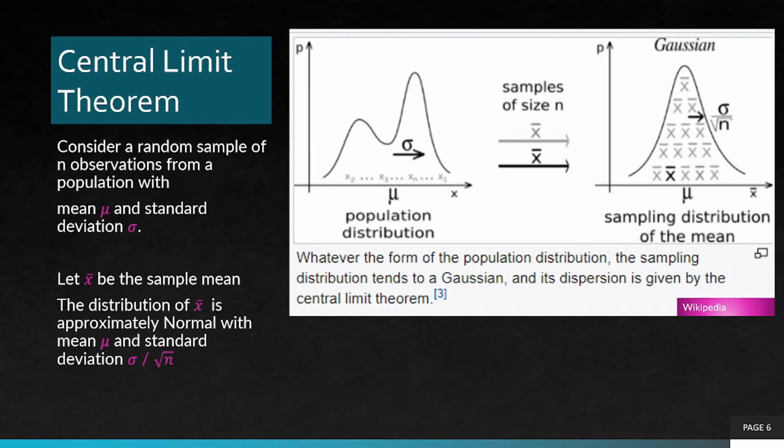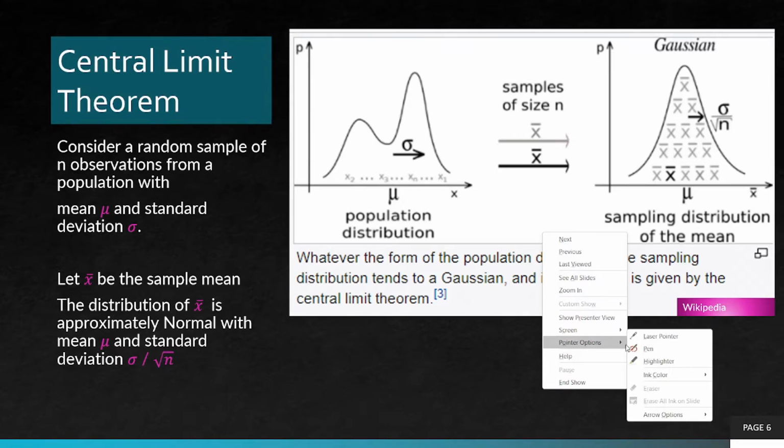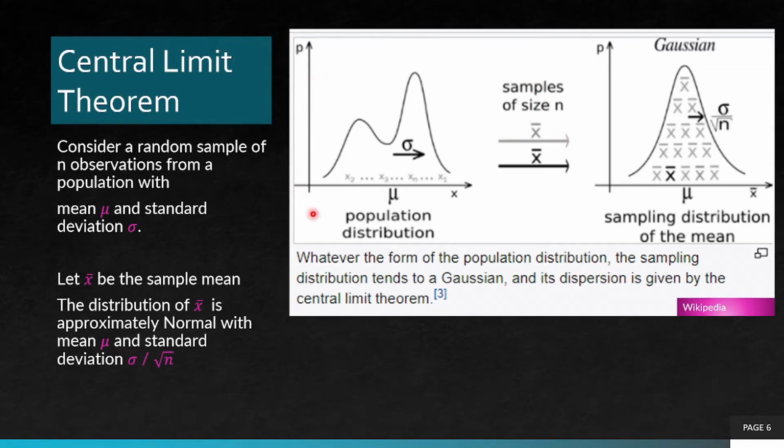Now comes the central limit theorem. Consider a random sample of n observations from a population with a mean mu and a standard deviation sigma. So this is the population distribution, and now we take samples of size n, and each sample may have a sample mean.